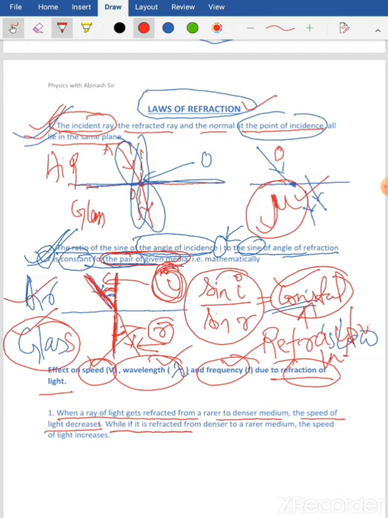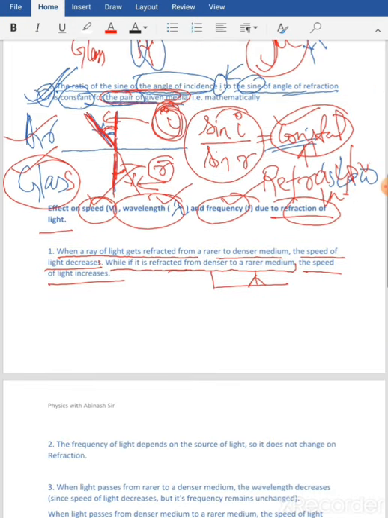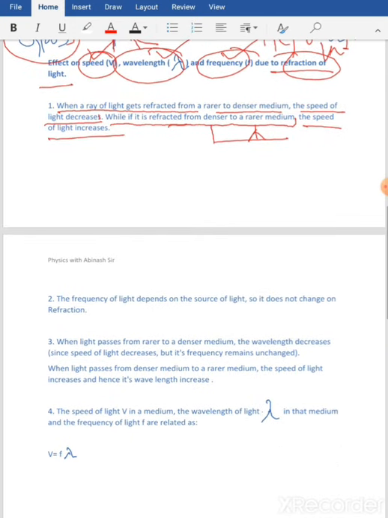While if it is refracted from denser to rarer medium, the speed of light increases. That is why the ray was bending away from the normal in the above explanation. So here we saw that the speed of light depends on refraction. From rarer to denser, speed will decrease. From denser to rarer medium, speed of light increases.